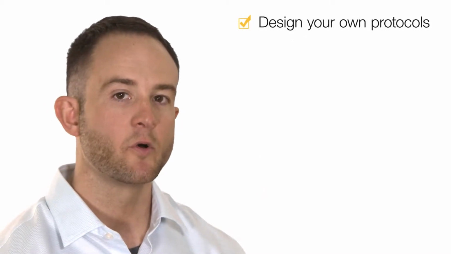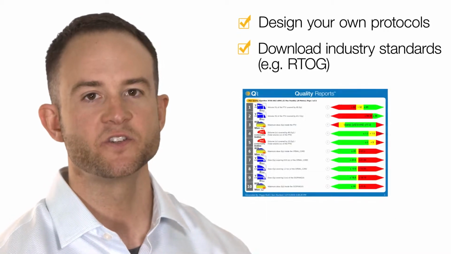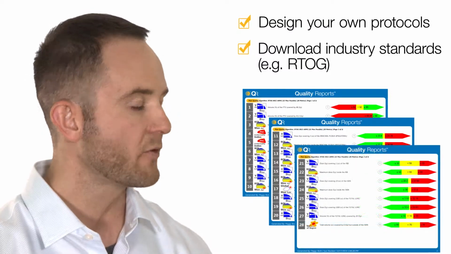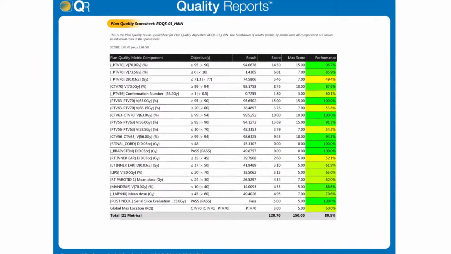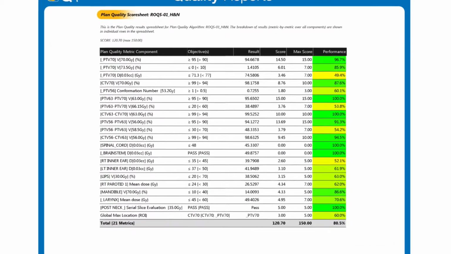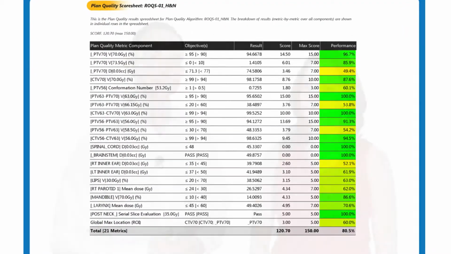Now you can design your own protocols or download industry standards and use them to generate powerful metrics for every plan. Quality Reports does automatically what we used to have to do with homemade spreadsheets. It saves a lot of time and ensures accuracy. So instead of looking up dozens of DVH points, with one click, you now have that complete treatment plan report.